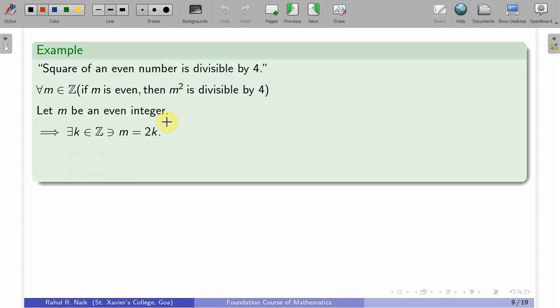So, since m is even, I use the definition of even integer. There exists k in Z such that m is equal to 2k, and so m square is equal to 4k square, and that says that 4 divides m square. So, therefore, m square is divisible by 4.